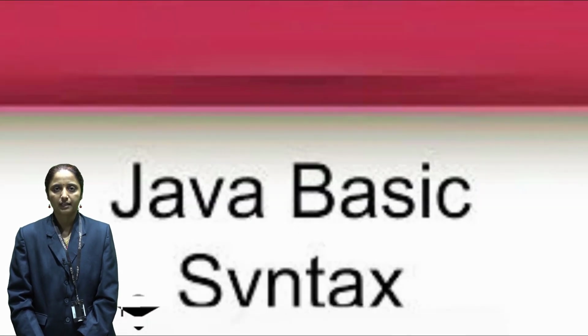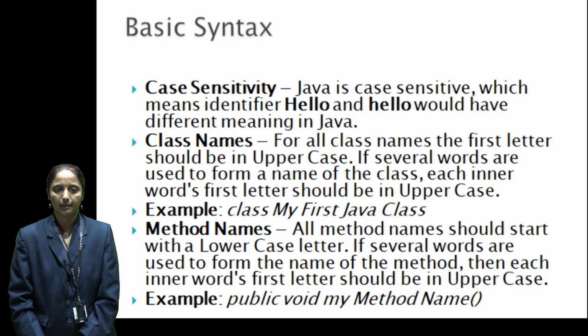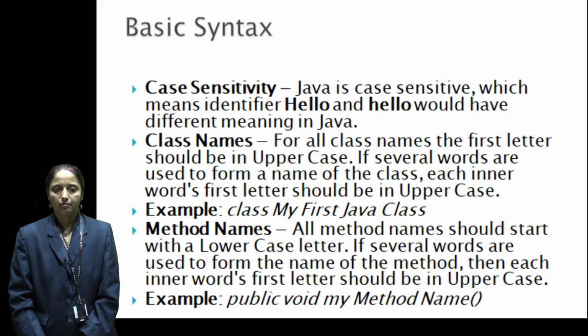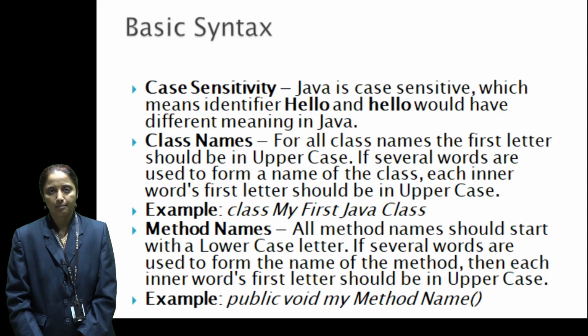Now, our next point is what rules we have to follow while writing a Java program. First one, Java is a case sensitive programming language, meaning variables declared in uppercase and lowercase have different meanings. Next, each and every statement in Java ends with a semicolon. While writing the class name, the first letter should be uppercase.